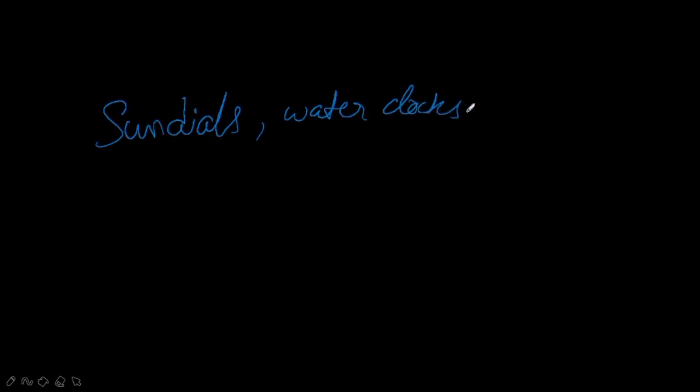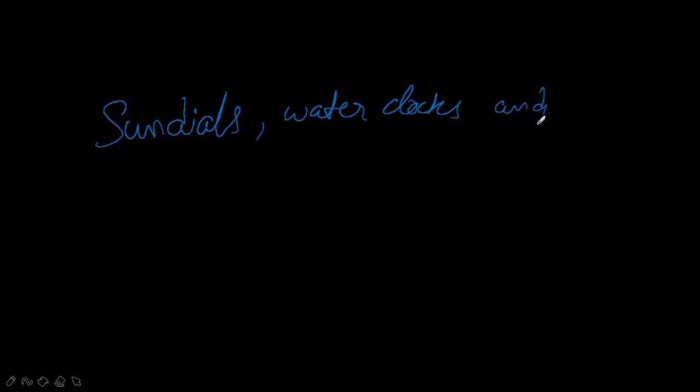Many time measuring devices were used in different parts of the world before the pendulum clocks became popular. For example, sundials, right? You can observe the sundials or water clocks. You may have seen these kinds of things in old films or old movies. Nowadays we use them for artificial or decorative purposes.